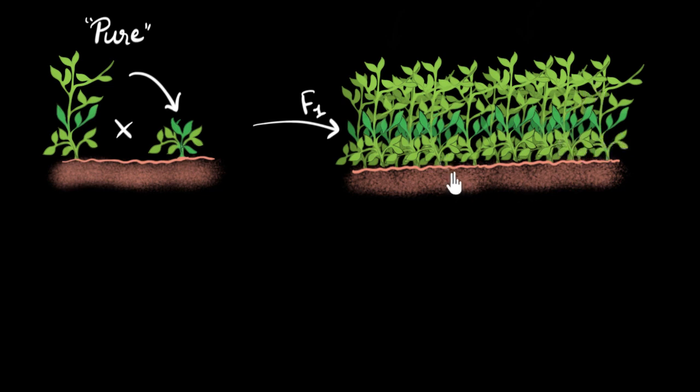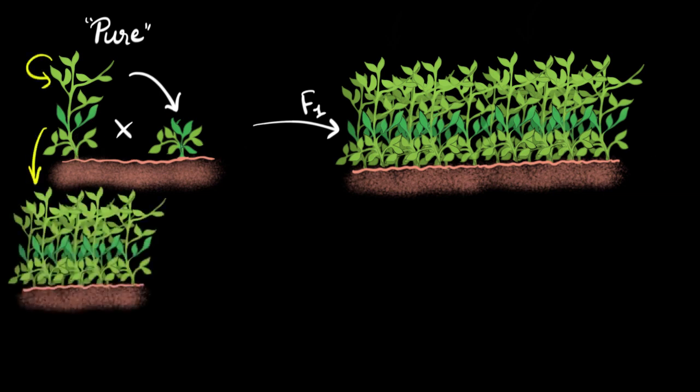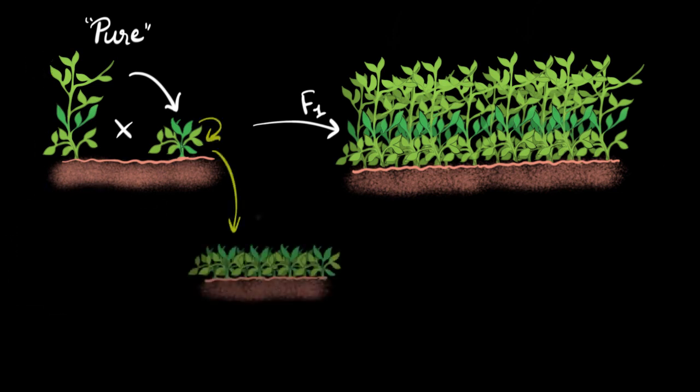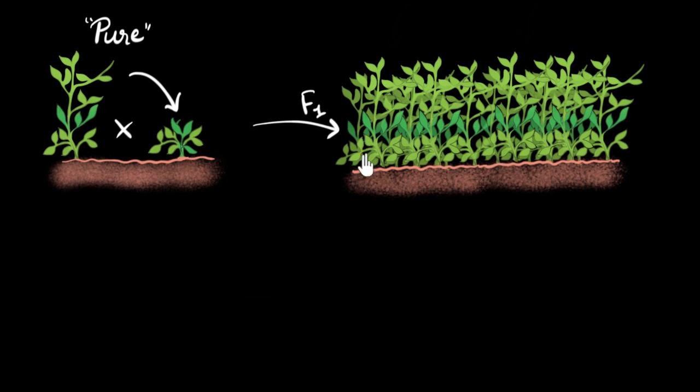And so Mendel was wondering whether these tall plants were the same as these pure tall plants as well. And what do we mean by pure tall plants? How do we find out whether they're pure or not? What is the meaning of pure? Pure means if you were to self-fertilize it, all its offspring would be tall. Similarly, if you self-fertilize a pure short plant, all its offspring would be short. That's what we mean by pure.